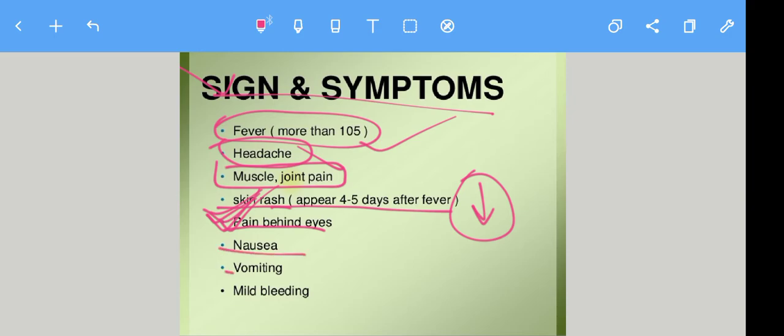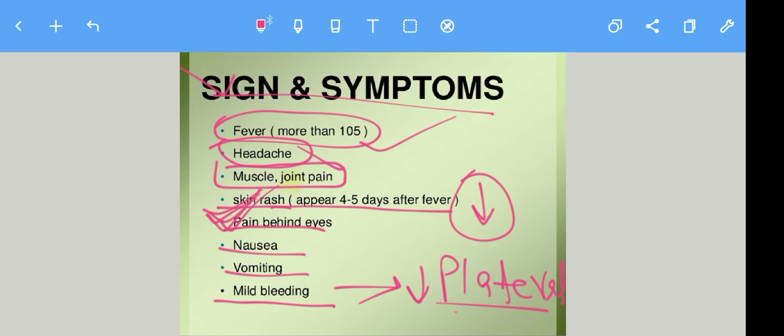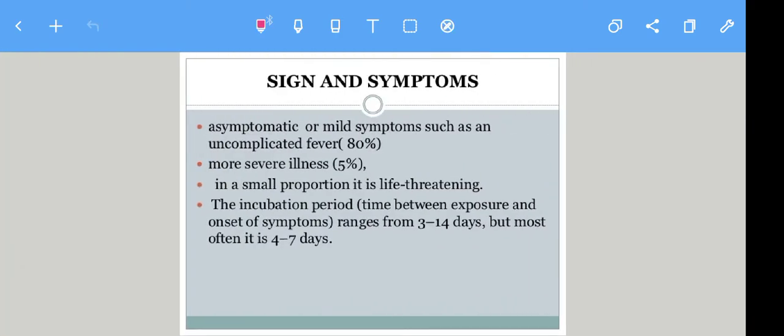Nausea will be there. Vomiting and mild bleeding will occur because the platelet number is decreased, so the patient will be prone to develop bleeding from the nose, epistaxis, and bleeding from the mouth, and there will be multiple purpuric spots on the body of the patient. So these are the signs and symptoms of dengue.